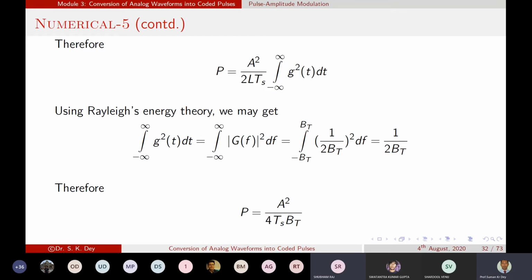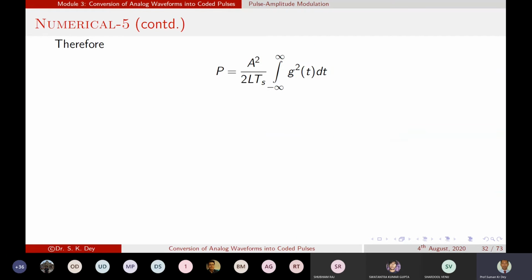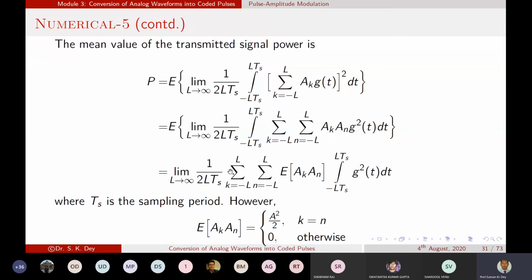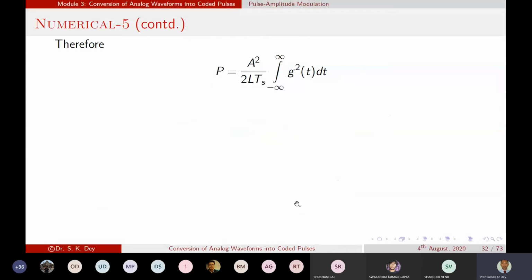There will be 2L, and this L will be cancelled also, since I copied from the previous equation. When we simplify using this formula, we get only A squared by 2 Ts as an indication of this term.